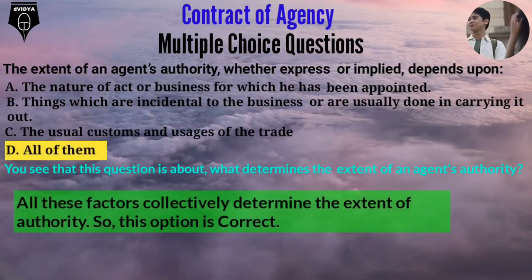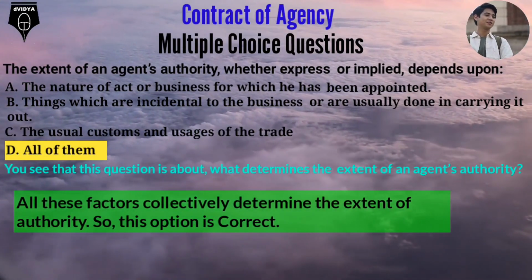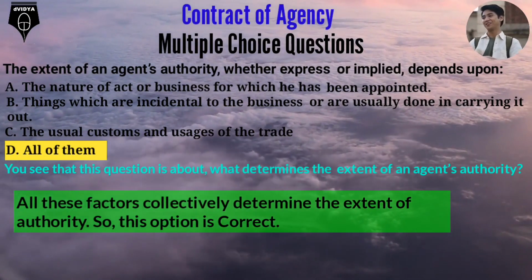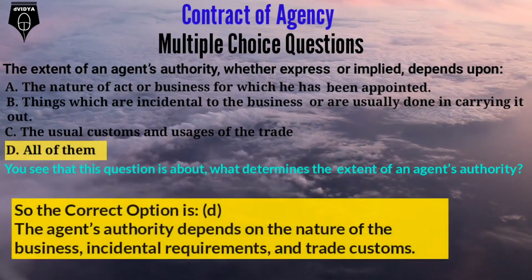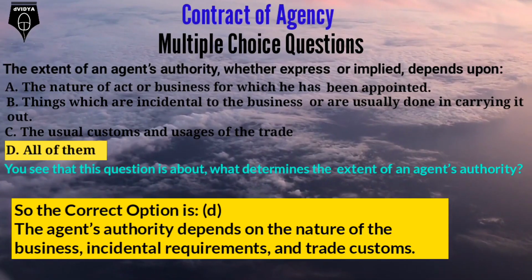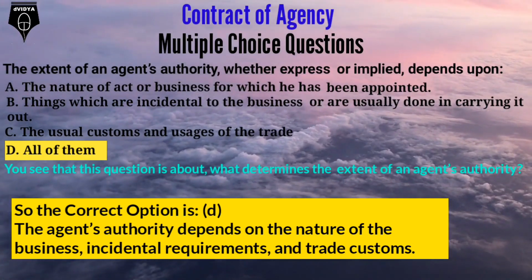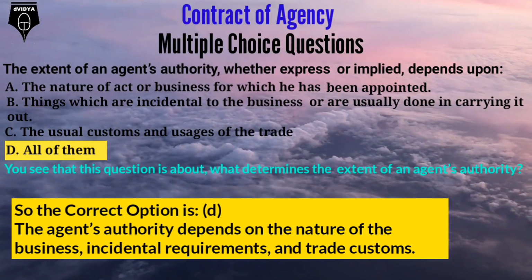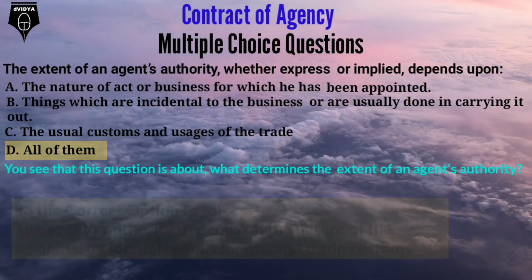All of them. All these factors collectively determine the extent of authority. So this option is correct. So the correct option is D. The agent's authority depends on the nature of the business, incidental requirements and trade customs.